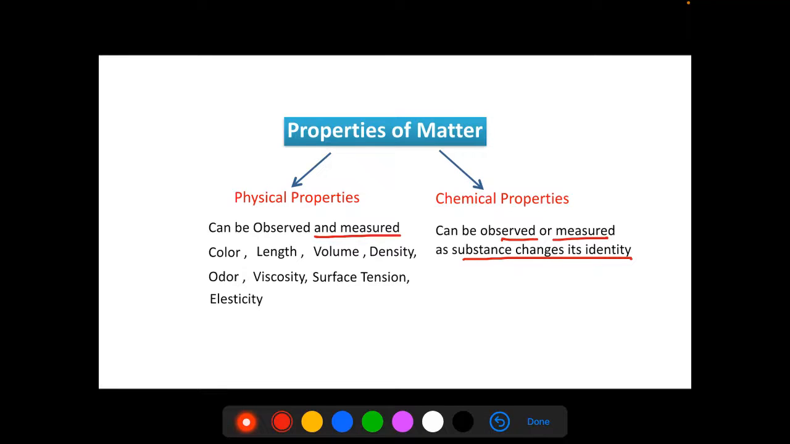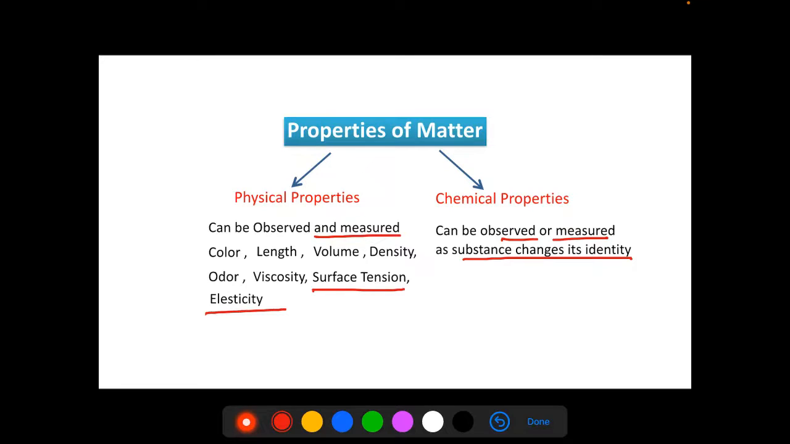Out of that, again we are only going to focus on two types of physical properties of matter, that is surface tension and elasticity. So we are going to deal with these two properties of matter: the first one is surface tension and the second one is elasticity.